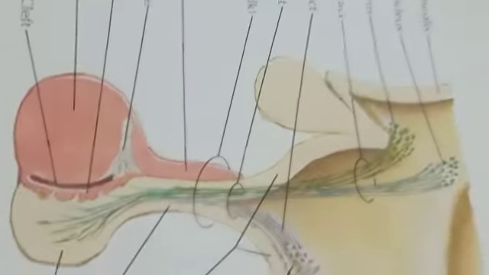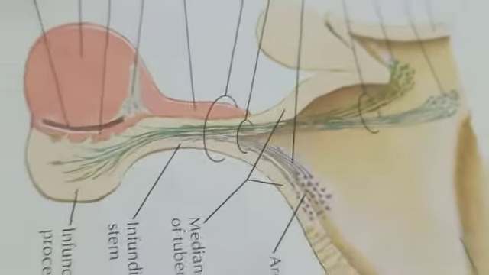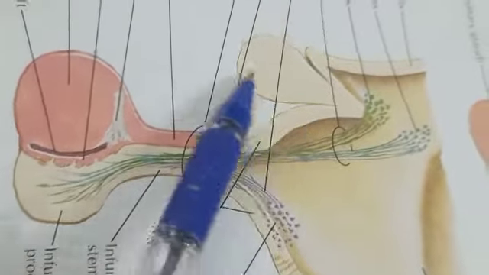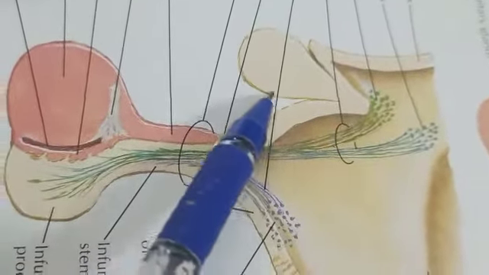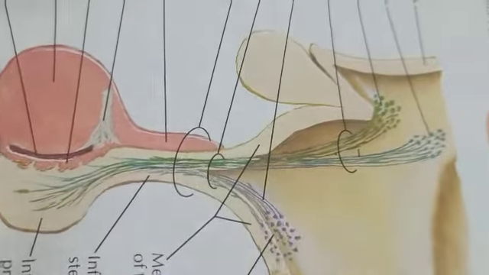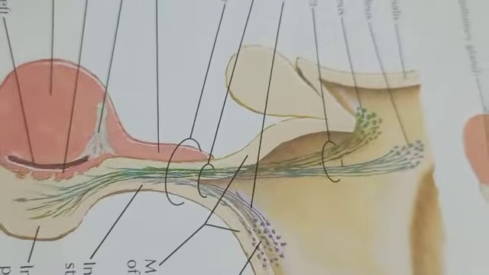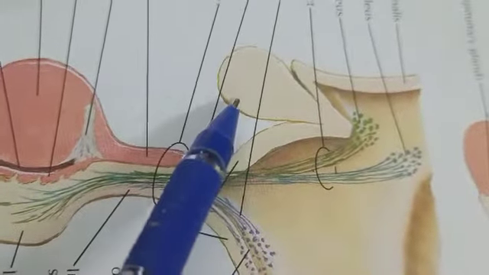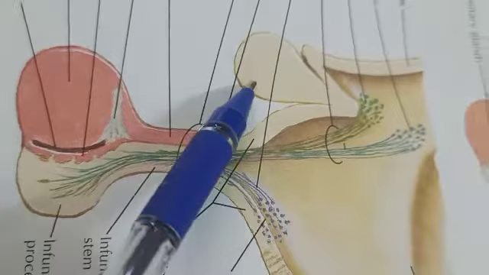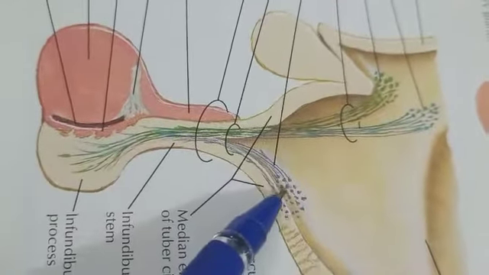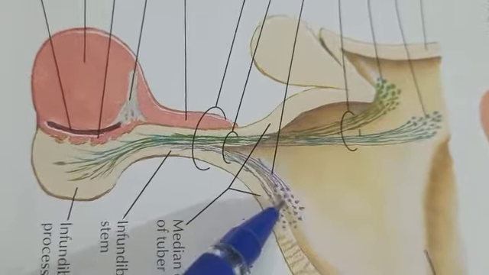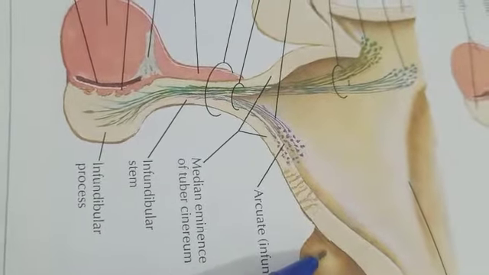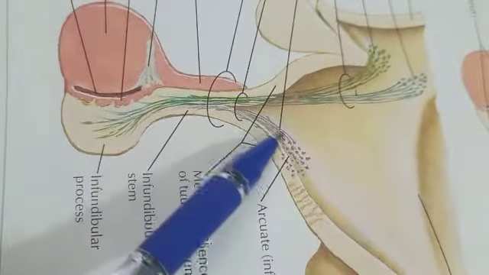Next is the relations of the pituitary gland. Superior relation. Superiorly, we can see the pituitary gland is related to the optic chiasma. Optic chiasma means the crossing over of the optic nerve. So superiorly, it is related to optic chiasma, then tuber cinereum, then mammillary bodies, and the infundibular recess of the third ventricle.